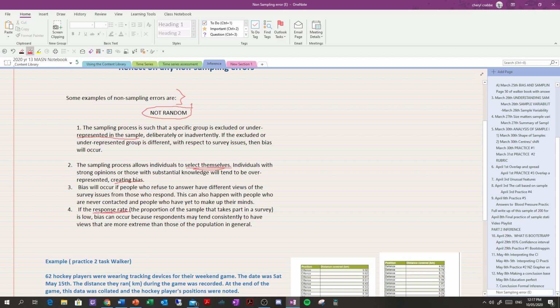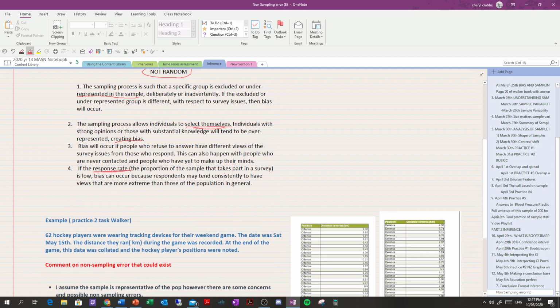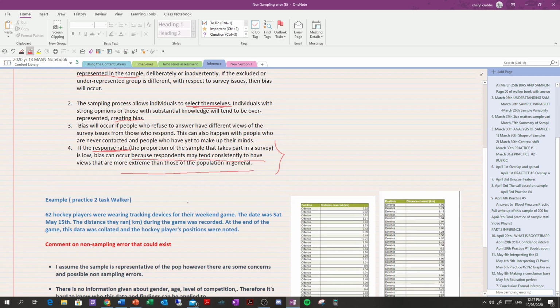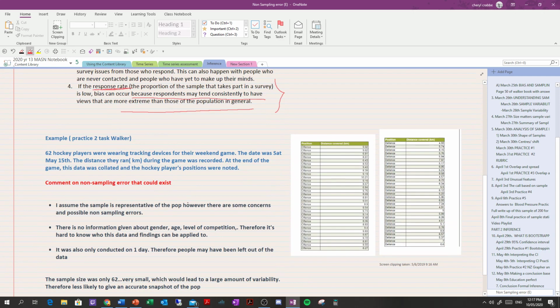Low response rate. If people can't be asked during your survey, or say, now I'm not going to do it, those people that do reply probably have a very strong opinion about what they're replying to. And so again, you're building in bias if you've got a low response rate. So these things can happen, and hopefully you might get some information about what's happening, and you can make some decisions about whether you're happy with that, and how this could affect or bias the results that you get.